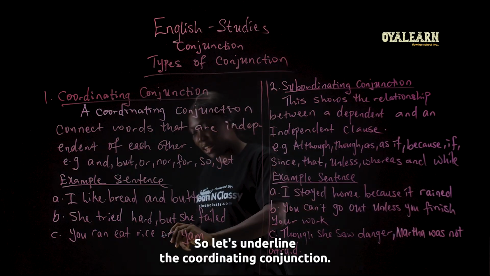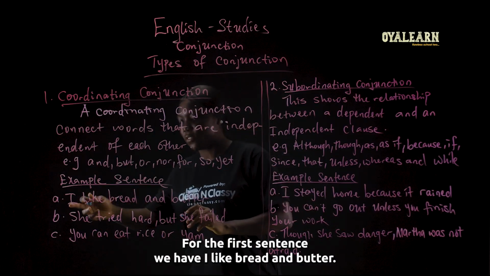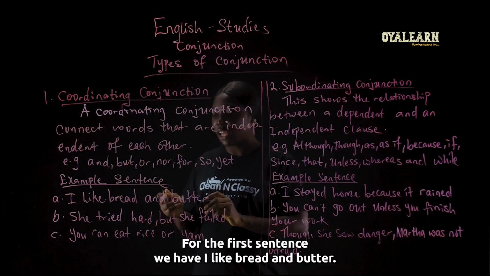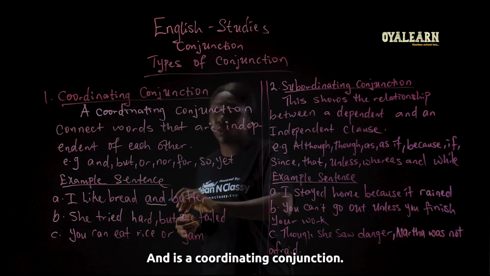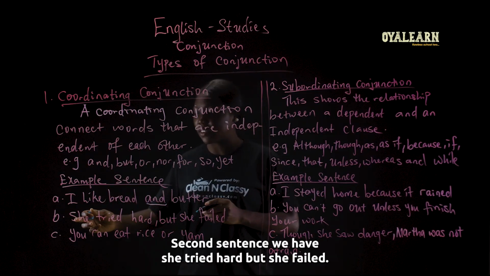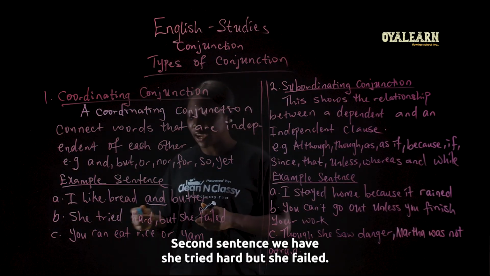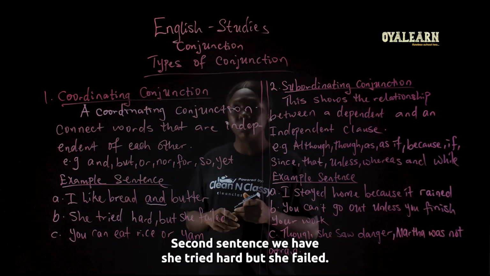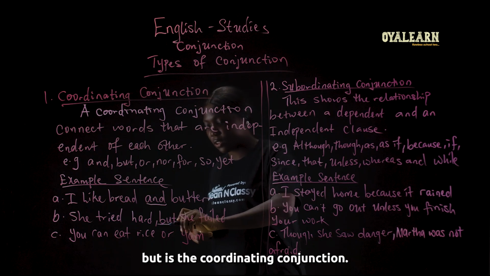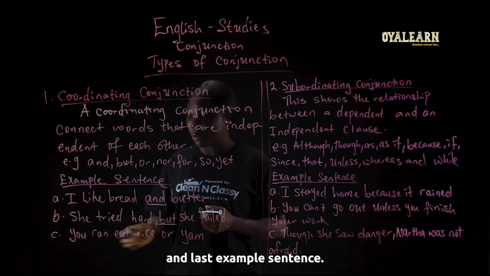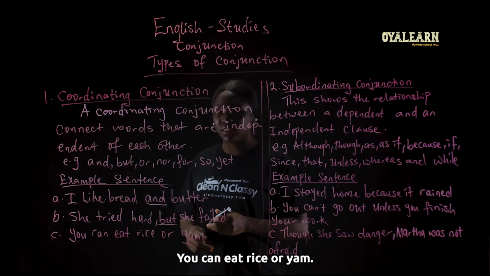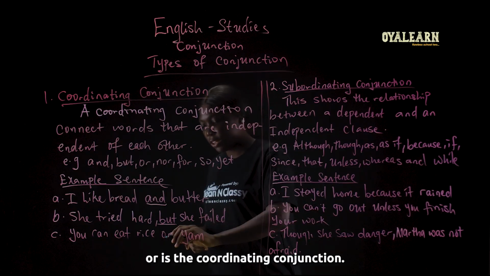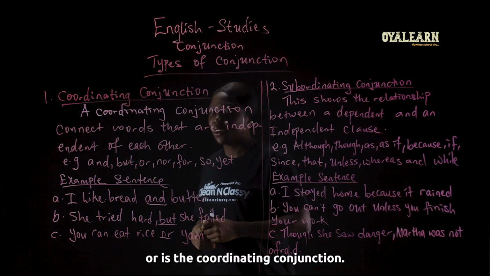So let's underline the coordinating conjunction. For the first sentence, we have "I like bread and butter," and "and" is the coordinating conjunction. Second sentence, we have "She tried hard, but she failed." "But" is the coordinating conjunction. And the last example sentence, "You can eat rice or yam." "Or" is the coordinating conjunction.